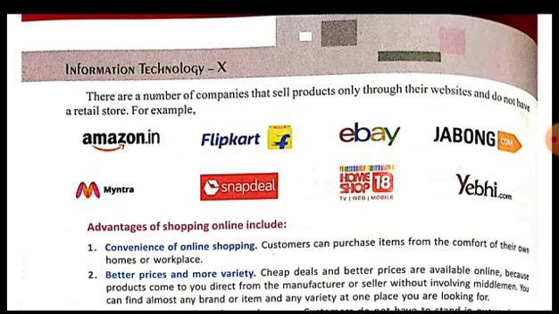Now, there are a number of companies that sell products only through their websites and do not have a retail store, like Amazon and Flipkart. eBay doesn't have a retail store, Flipkart doesn't have, Myntra doesn't have, Snapdeal does not have, Homeshop18 and Yebhi.com, Jabong.com, all these are examples of e-shopping companies which sell only through their websites and do not own a retail store.